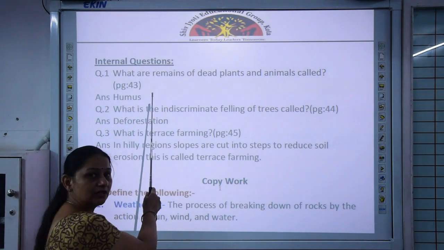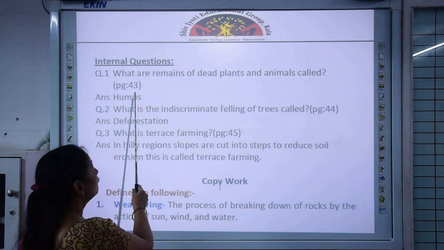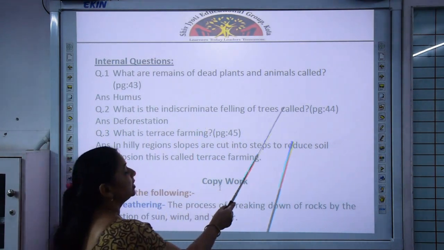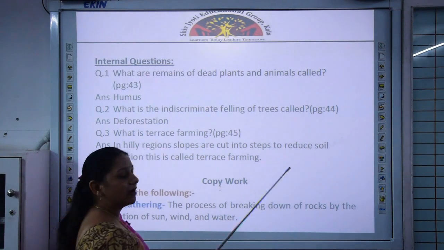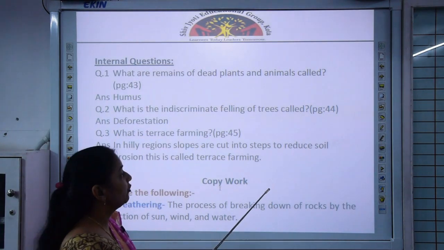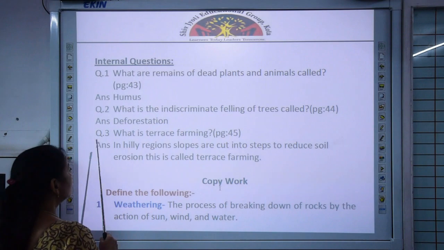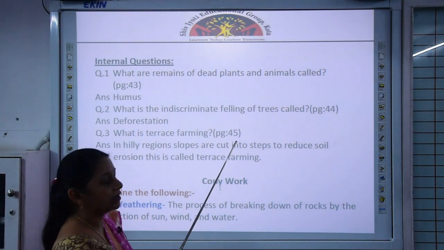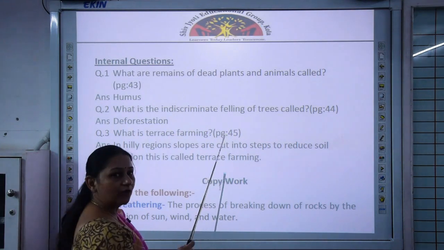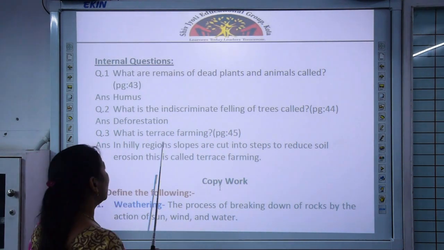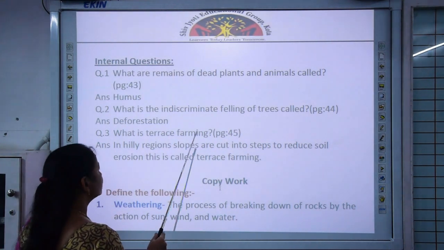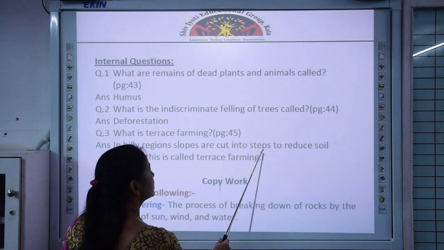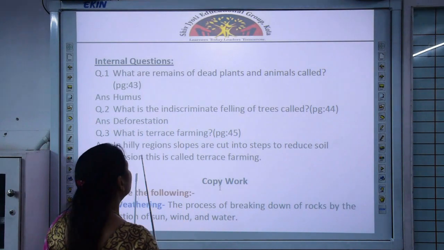This first question you are going to find on page number 43, you have to write it, and the answer is on the same page. The second question you have to write on page 44, children. The third question: what is terrace farming? This question you are going to write on page number 45. The answer: in hilly regions, slopes are cut into steps to reduce soil erosion.